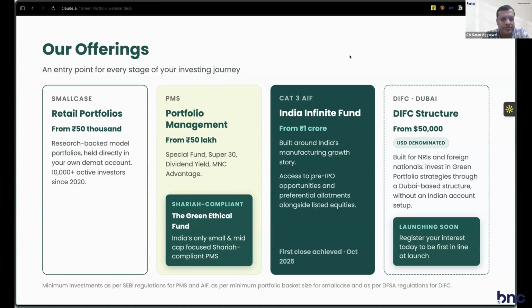Okay. So what is the process like if we go for it? You said minimum how much? 50 lakhs for PMS? Minimum for PMS is 50 lakhs. For the AIF, it's 1 crore. It will be on NRI status, right? Yes, either NRO or NRE, depending on where it is sourced. Okay.